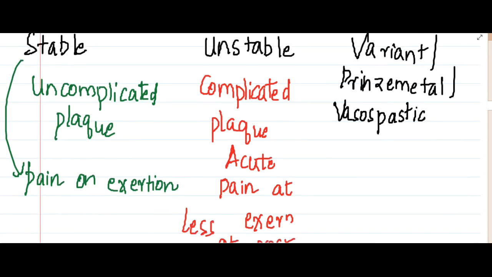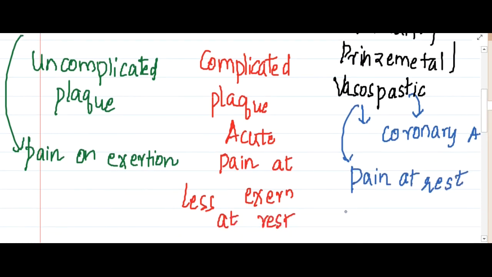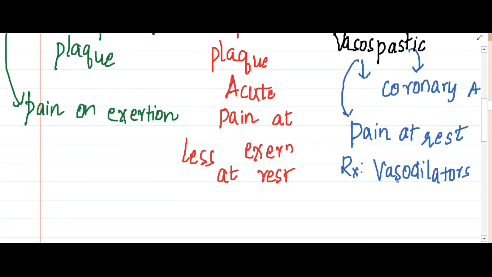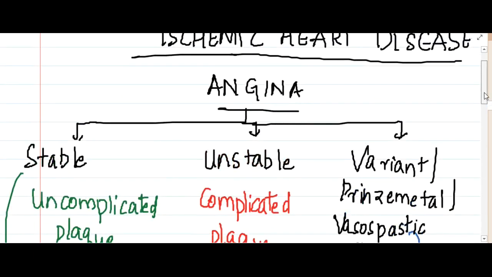Then variant angina, or Prinzmetal angina, or vasospastic angina: here vasospasm is present in the coronary arteries. Here you will see pain at rest. Even when the patient is completely at rest, you will see the pain, but you will have to treat it with vasodilators. Once you give vasodilators, you will see an excellent response in vasospastic or Prinzmetal angina. So this is about angina.